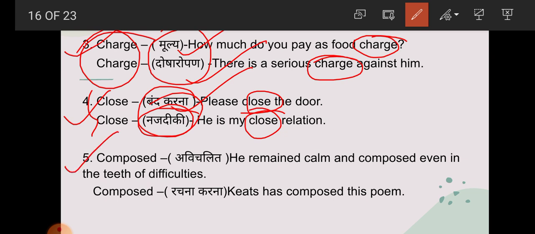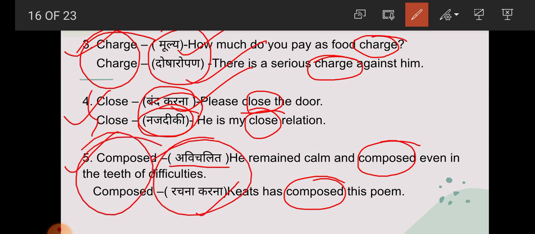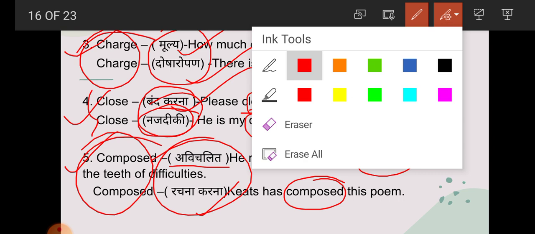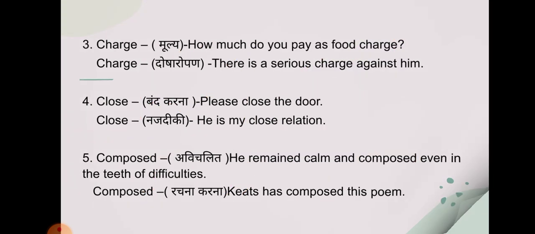Now number 5, composed. He remained calm and composed even in the teeth of difficulties. So here composed means what? Avichlit. Now next one: Keats has composed this poem. So here composed means rachna karna. So student, here we got that composed has the same form but different meaning. So student, these are examples of homonyms.